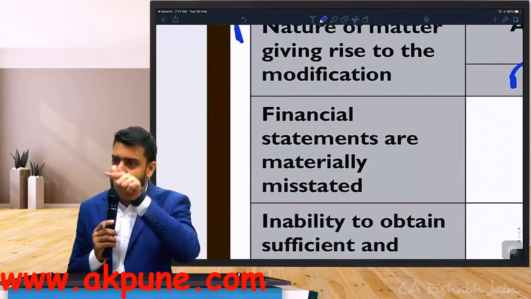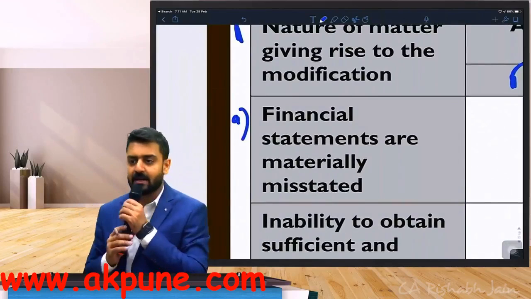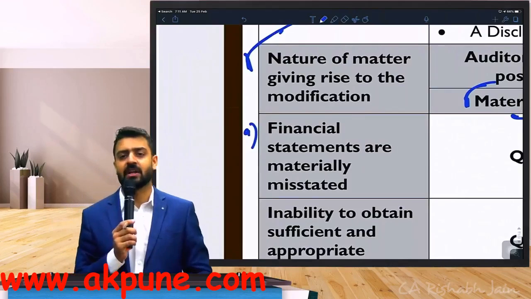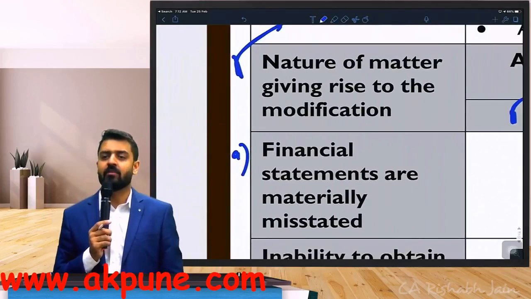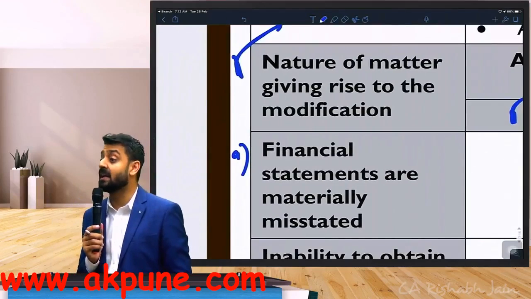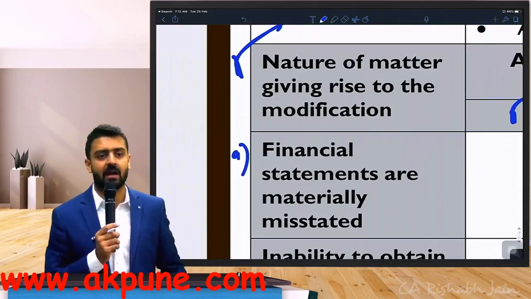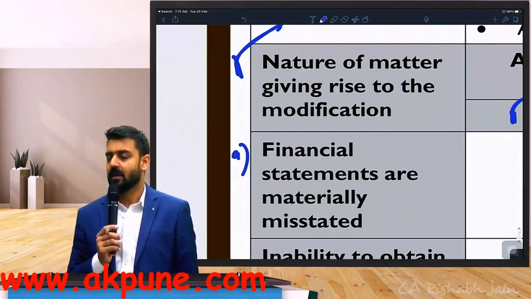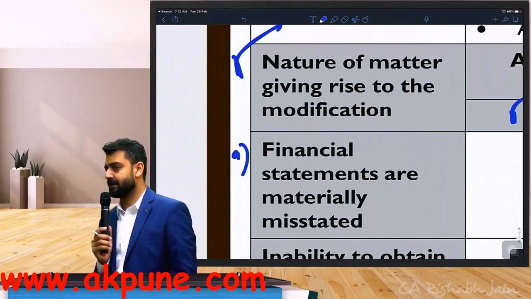Write down point number A: when financial statements are materially misstated.